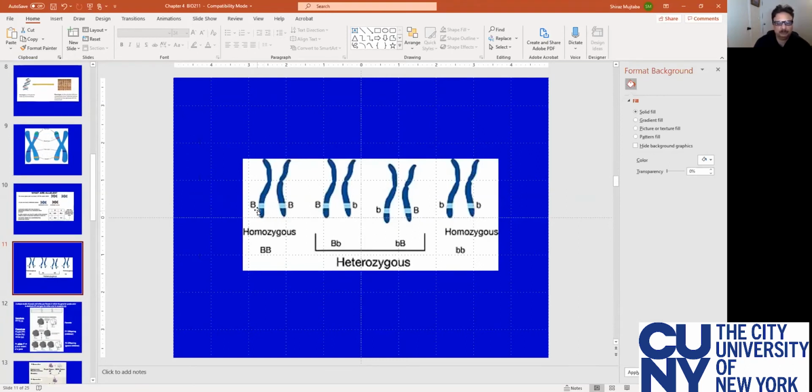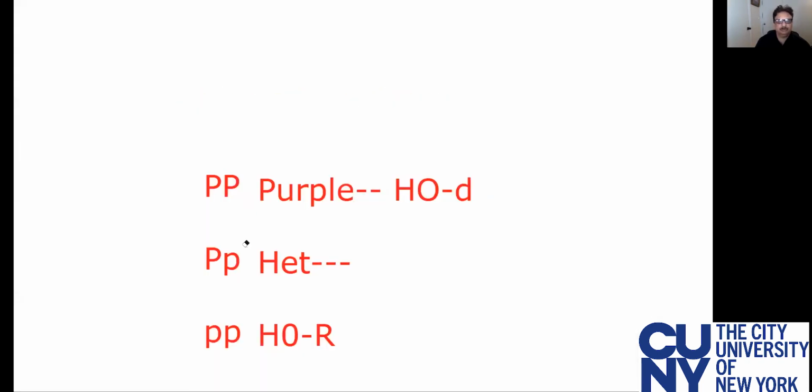So here if you see big B and big B, this is homozygous. Big B and small b, heterozygous. And small b, homozygous. Now if big B is dominating over small b, then big B becomes a dominating character. Okay. So with this background, we go into learning about genetics. So let me give you a little bit more concept. And the concept I'm giving you is that, let's say a colorful flower, purple, is denoted by P.